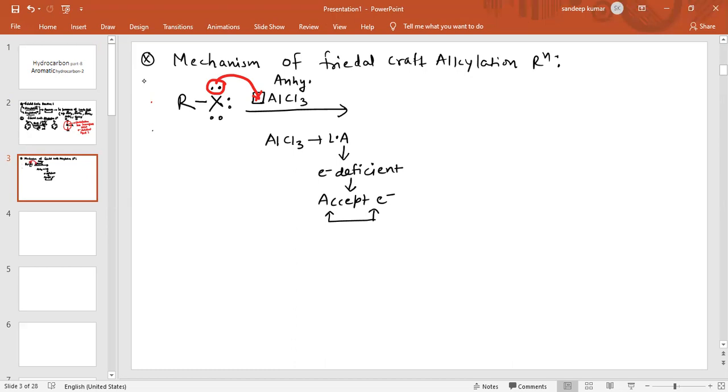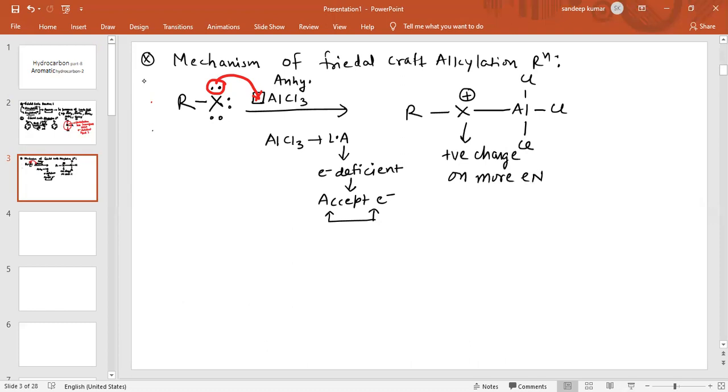So it will form like this, R-X. This X will have a positive charge when the electron pair is donated to aluminium. Now, as we know, positive charge on a more electronegative atom is unstable. Therefore, this bond will break in this way.